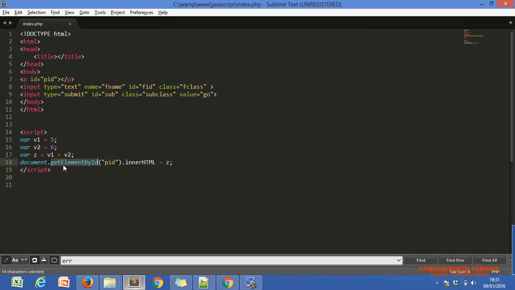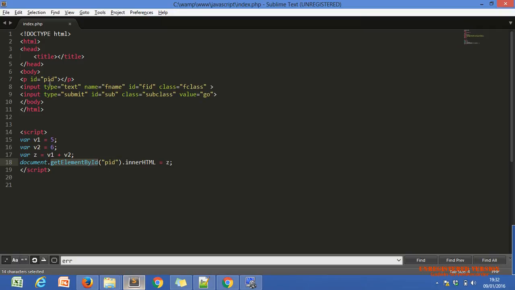This is also one function, getElementById. Within this function, if we pass any ID, any text box ID or any p tag ID, any button ID, anything, then it will indicate that particular HTML tag.